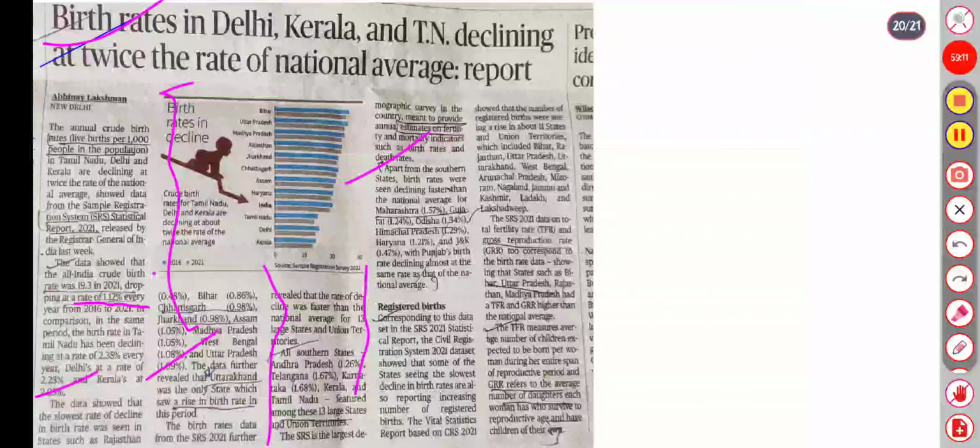Maharashtra it's 1.57, Gujarat 1, Odisha 1.3, Andhra Pradesh 1.29, Punjab, birth declining almost at the same rate. So the SRS 2021 statistical report shows that the slowest declining birth rates are reporting an increasing number of registered births. So it's a vital statistics report based on CRS.